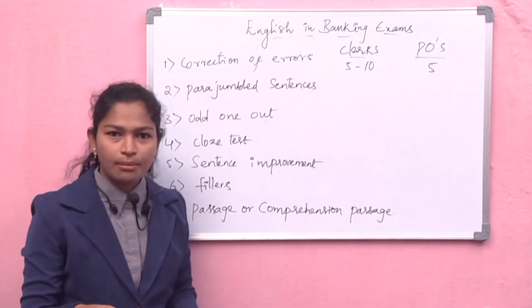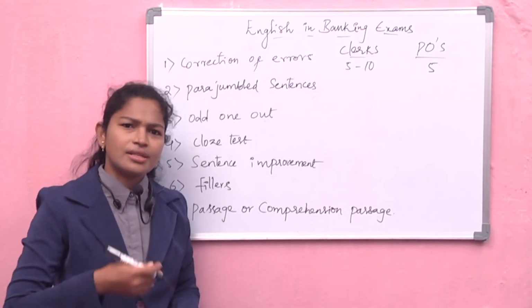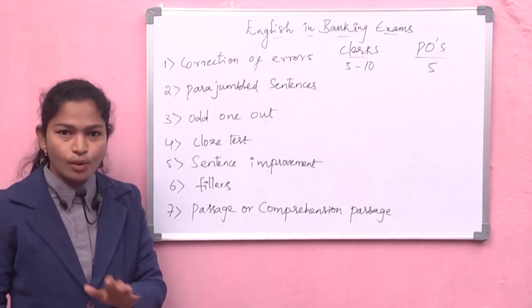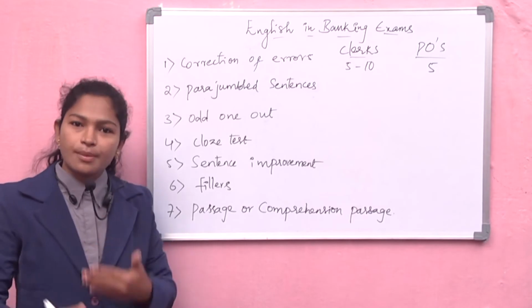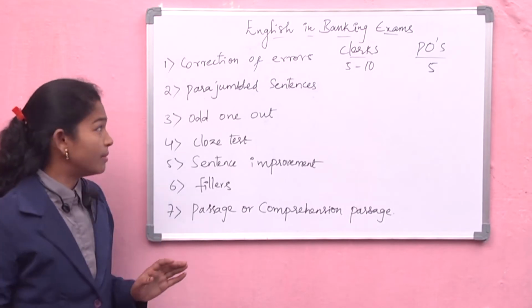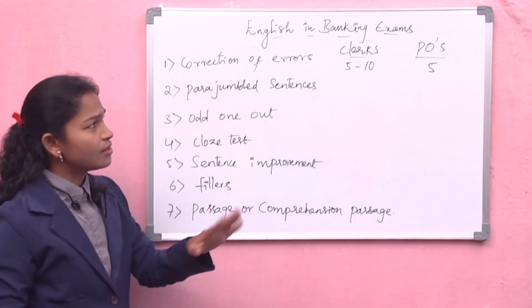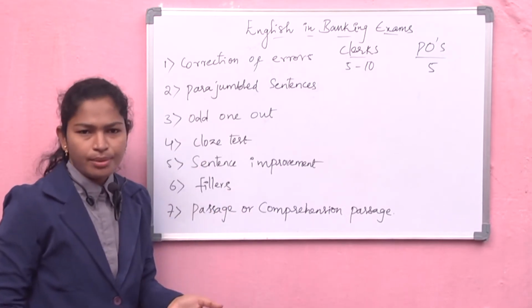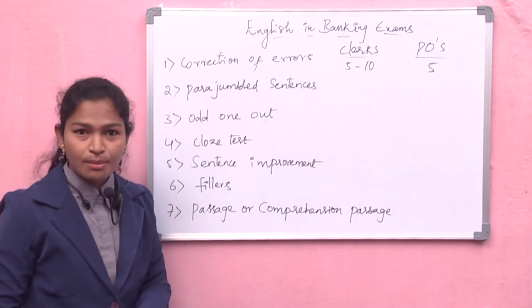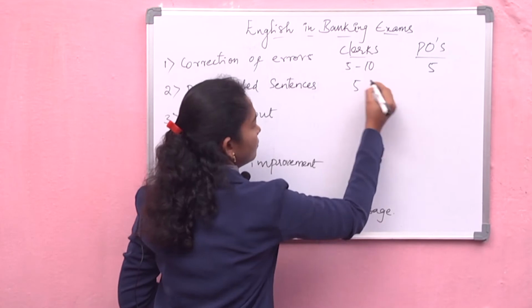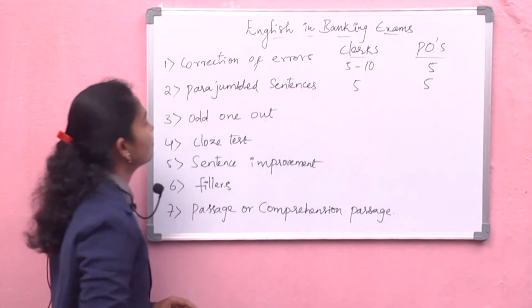One thing you remember: correction of errors may be different. They may ask you different types of correction of errors. Only one type will not be there, so different types will be there. Just remember that. Next, para-jumbled sentences. For the clerks or for POs, whatever the exam may be, you are going to get only 5 marks.